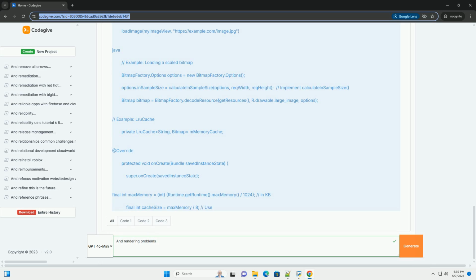1. Android Studio: Tools, Profile. 2. Select Profile System Calls or Trace System Calls, depending on your Android Studio version. 3. Choose the process of your app. 4. Start profiling. Interact with your app, triggering the problematic UI behavior. 5. Stop profiling. 6. Analyze the Systrace report. Look for long blocks on the UI thread, excessive garbage collection, or GPU bottlenecks. Example Systrace usage, shell command.